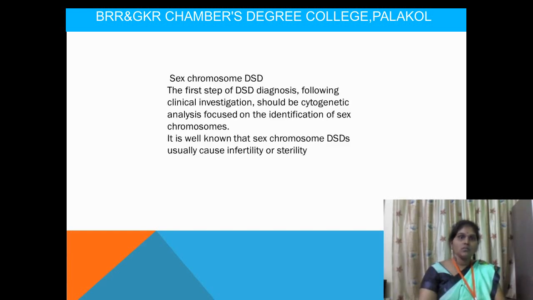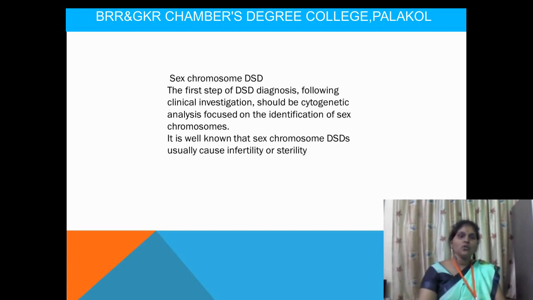Then next, sex chromosome DSD. Here DSD means disorders of sex development caused by sex chromosomes. The first step of DSD is diagnosing following the clinical manifestations, and the investigation should be cytogenetic analysis focused on the identification of sex chromosomes.